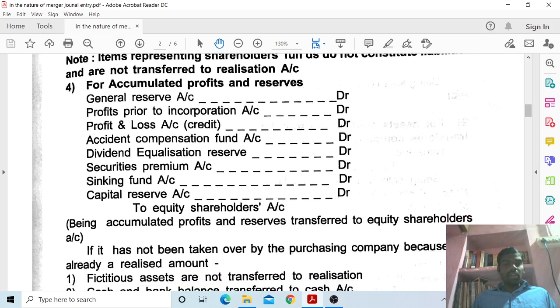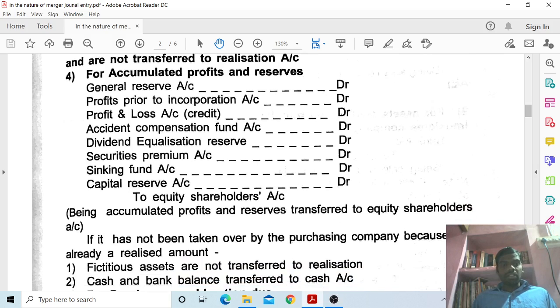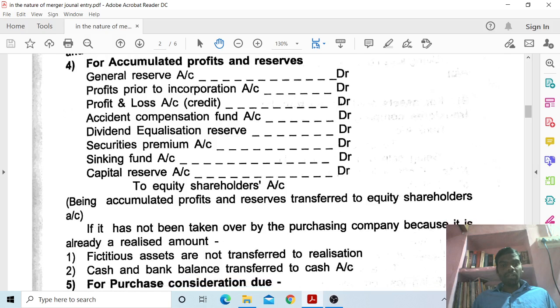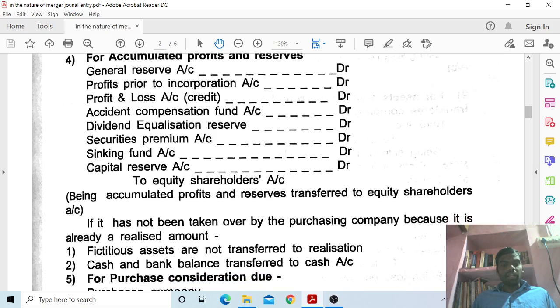Fourth one, journal entry for accumulated profit and reserves. General reserve account debit, profit prior to incorporation account debit, profit and loss account credit balance debit, accident compensation fund account debit, dividend equalization reserve debit, securities premium account debit, sinking fund account debit, capital reserve account debit, to equity shareholders account. Narration: being accumulated profit and reserves transferred to equity shareholders account.